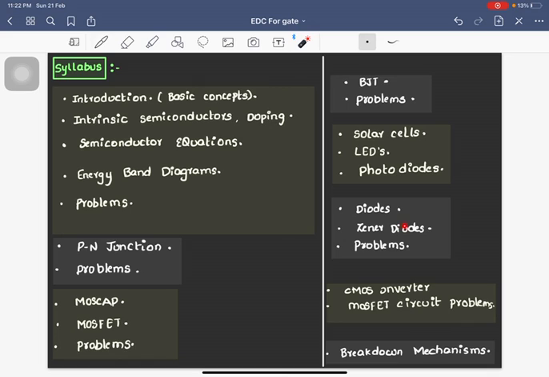Then we are going to solve some problems related to diodes, Zener diodes like voltage regulator problems, clipper problems, clamper problems, voltage doublers, triplers. But not to that much extent because we are going to cover them in greater detail in analog electronics. Then we will be seeing a little bit of the concept of the CMOS inverter, and some MOSFET circuit problems we are also going to solve. And at last, if time permits, we are going to see breakdown mechanisms like Zener breakdown and avalanche breakdown.